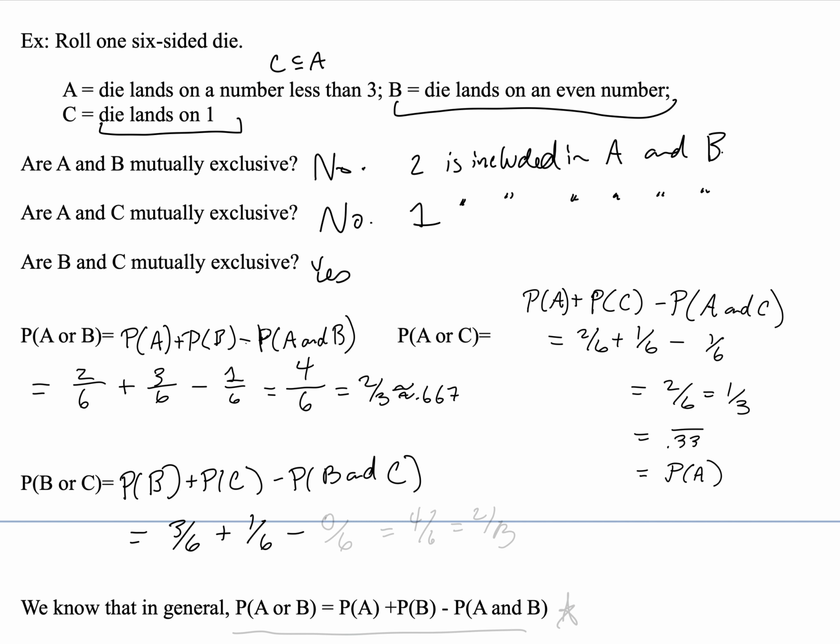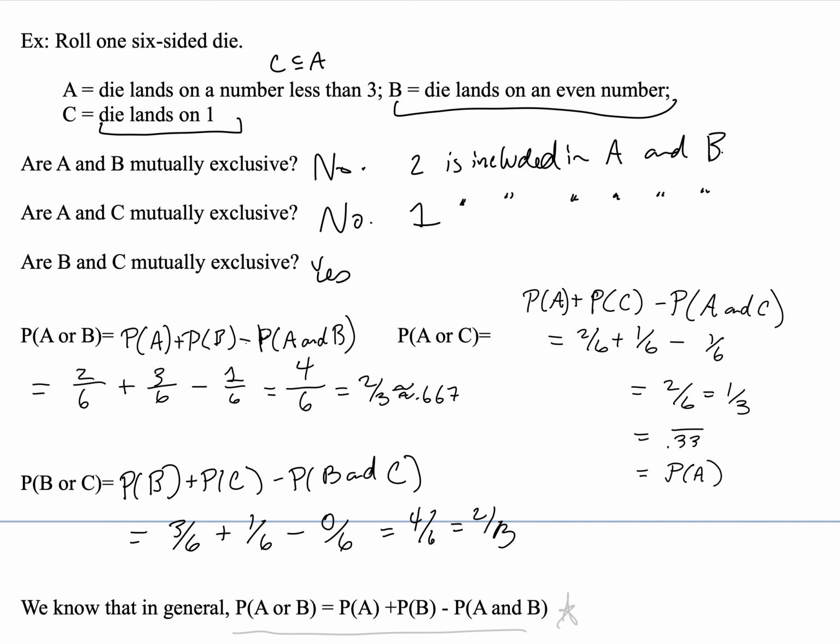So how many sides of the die are both an even number and also simultaneously a 1? There are no values that meet that criteria. So minus 0 out of 6, and so 4 out of 6, or 2/3 is our solution for that problem as well.